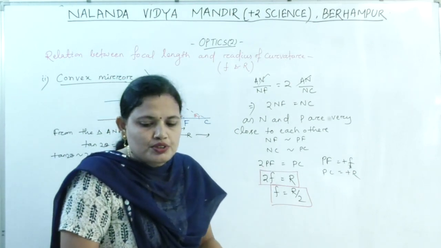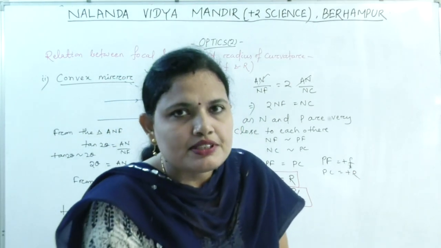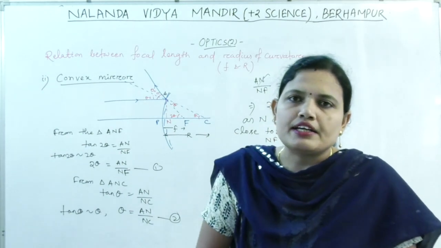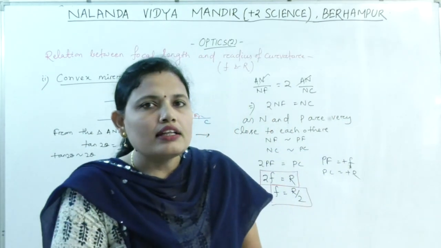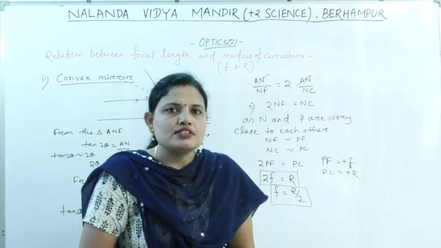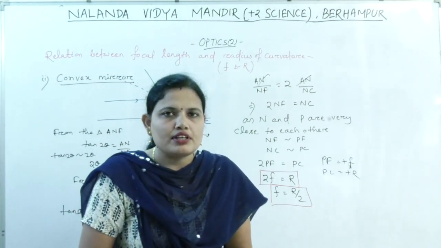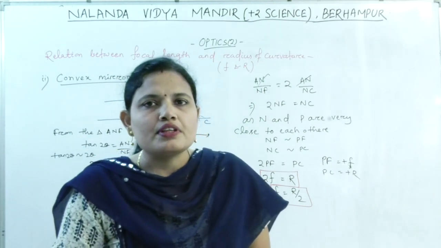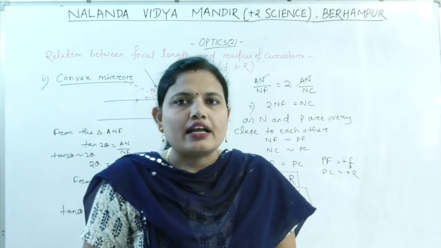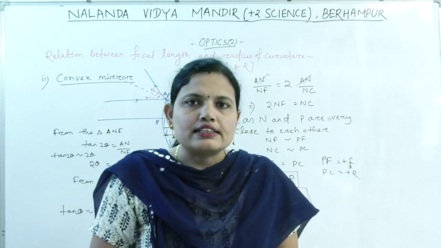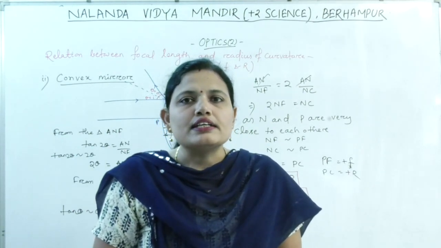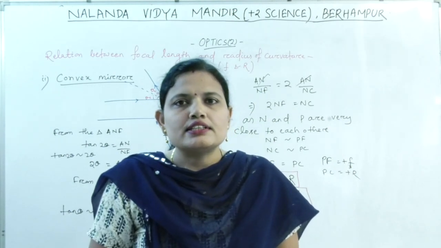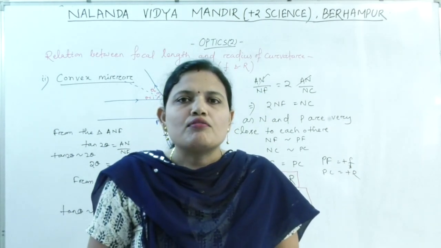So students, in this class, we have studied the spherical mirror. What are the terms related to the spherical mirror? What are the assumptions and the sign conventions we will consider while deriving the formula? And finally, we have found the relation between the radius of curvature and the focal length. In the next class, we will find out the mirror formula, or the relation between the object distance, image distance and the focal length.